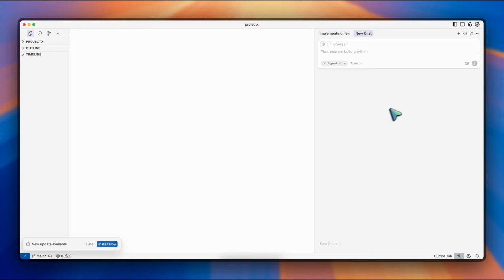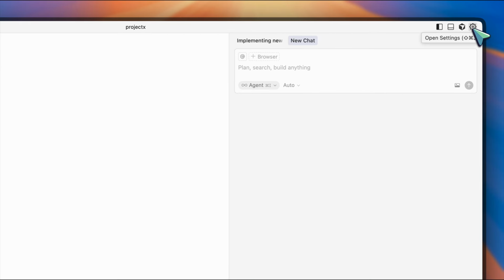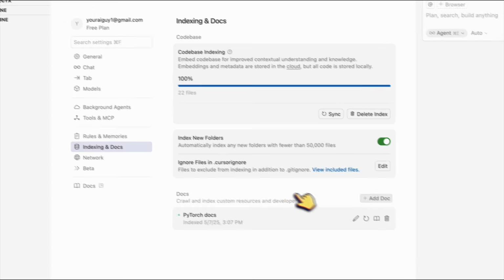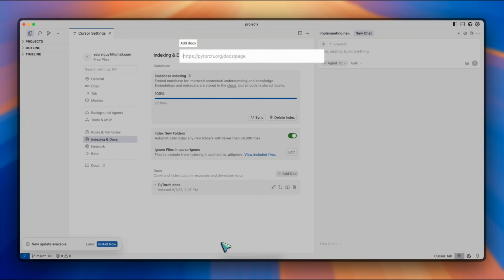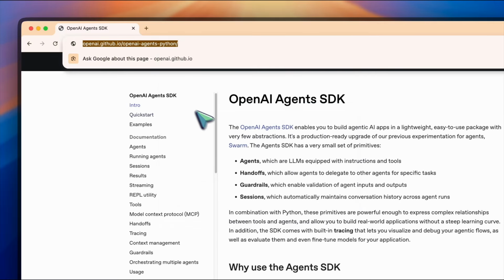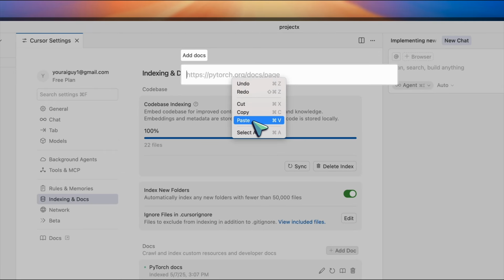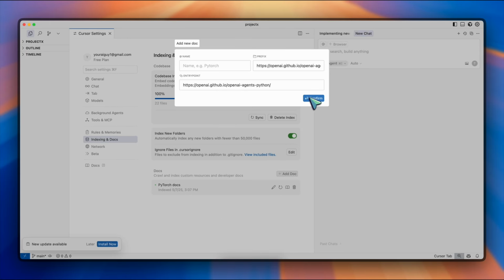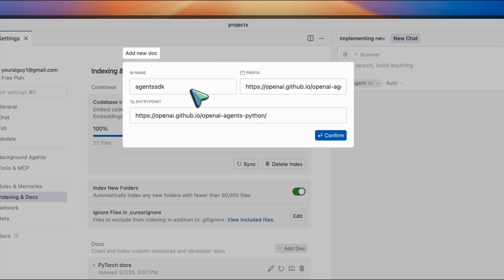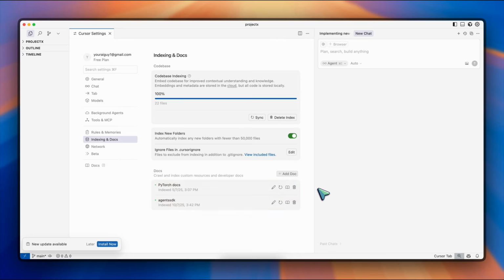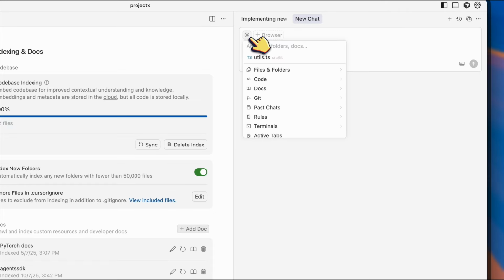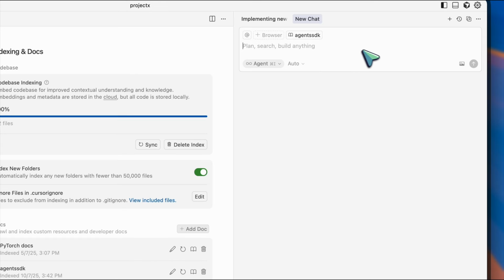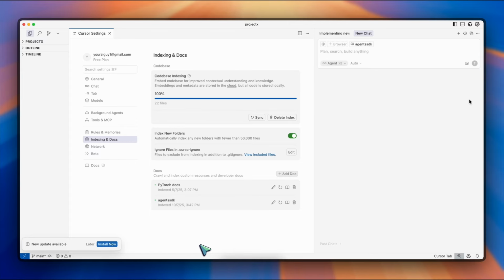There's another way to provide documentation to the LLM in Cursor. Go to Settings in the top right corner. Inside Indexing and Docs, click plus Add Doc and paste the URL of the document you want Cursor to reference. Next time in the chat window, click Add Content. Docs. Select the document. Cursor knows exactly what to do now, saving you a ton of time.